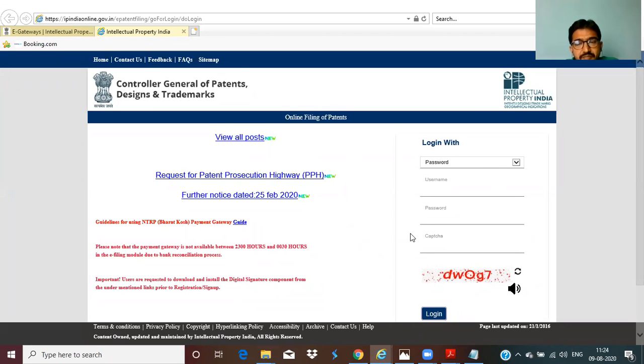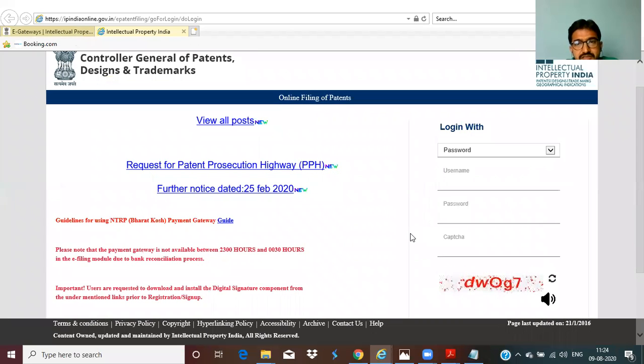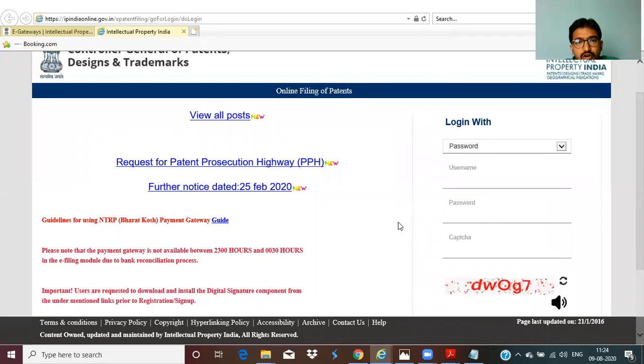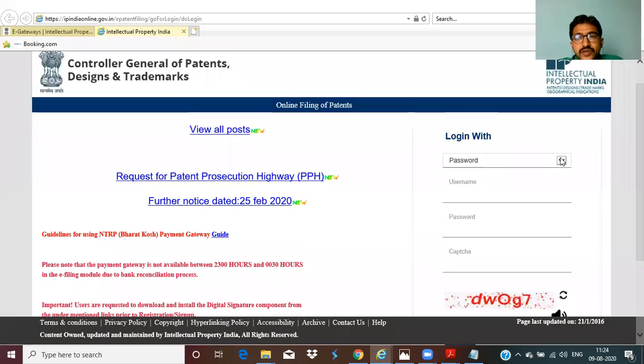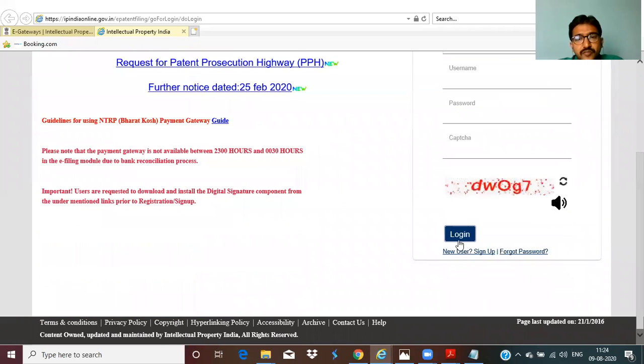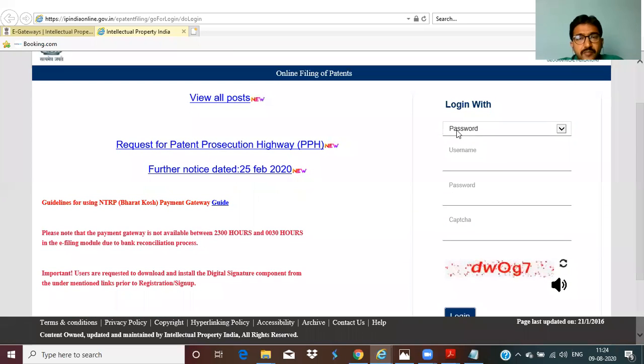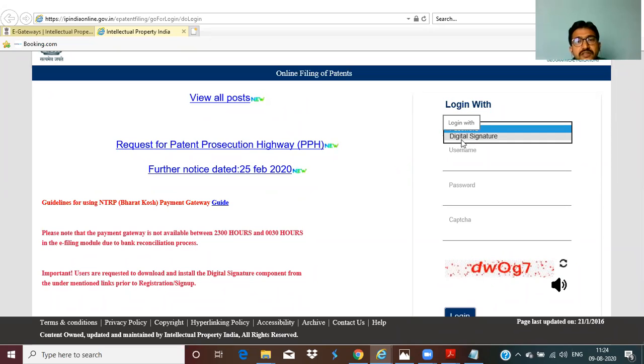This is the e-filing page. Now I'm zooming in. Hope it is visible, right? Now to log in to this e-filing, we have two ways. One is password based, another is digital signature. Password based means, just click on new sign up and create your free login. You'll get a username and password, with the help of which you can log in. But for e-filing, definitely we have to log in with digital signature.